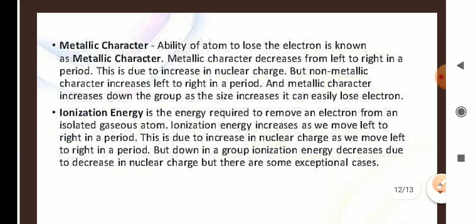Metallic character: we have already seen that the ability to lose electrons is known as metallic character. From left to right the metallic character decreases because of the increase in nuclear charge, but non-metallic character increases in a period. Metallic character increases when we go down the group, but non-metallic character decreases.